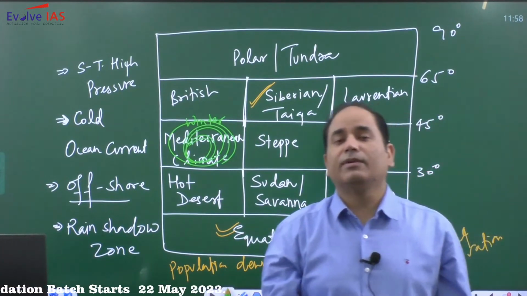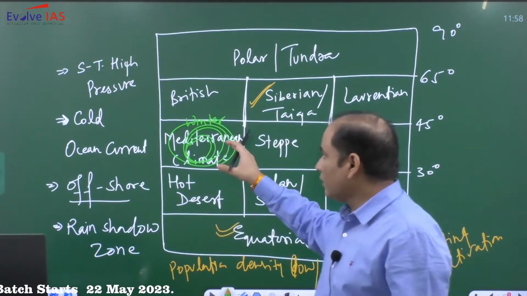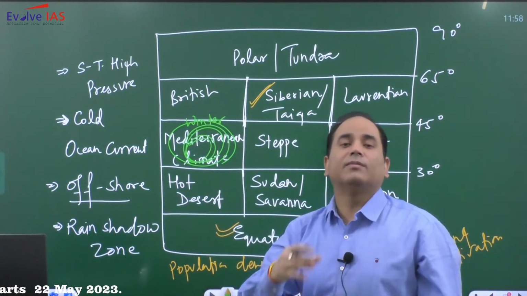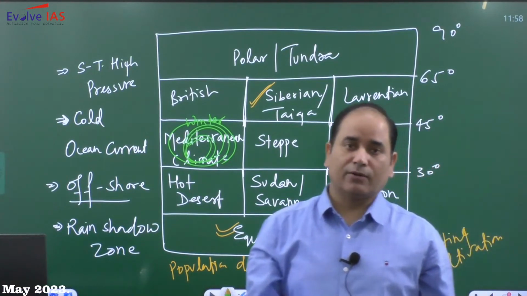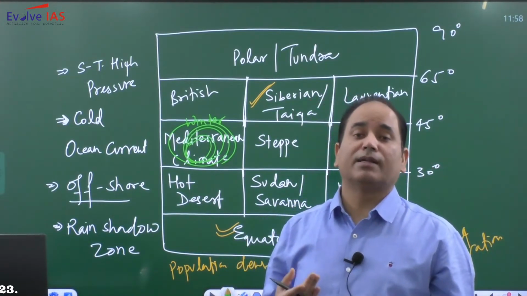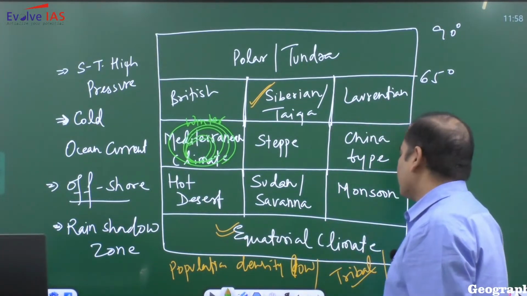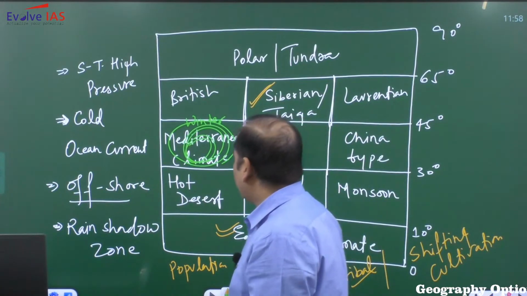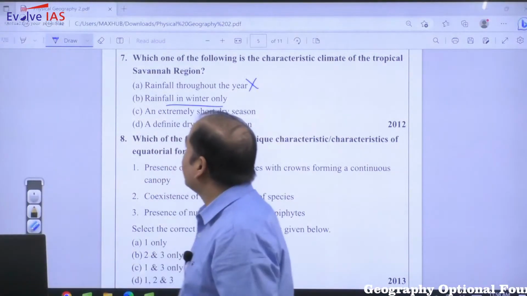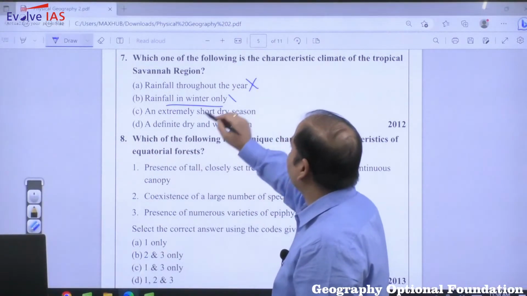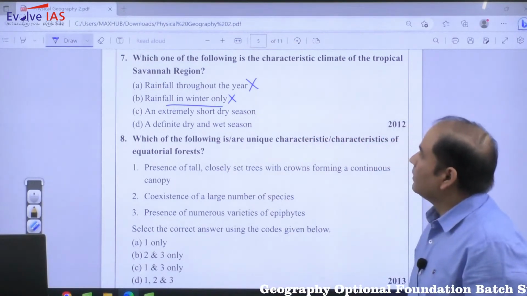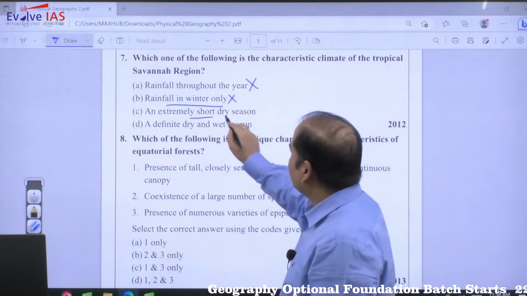And once it is westerly, it will be onshore. Also, this is the time when there will be formation of temperate cyclones, because the winter season is a very favorable condition for the formation of the cold front. So frontal rainfall is very popular in case of Mediterranean. So this rainfall in winter only is also incorrect. Then extremely short dry season.